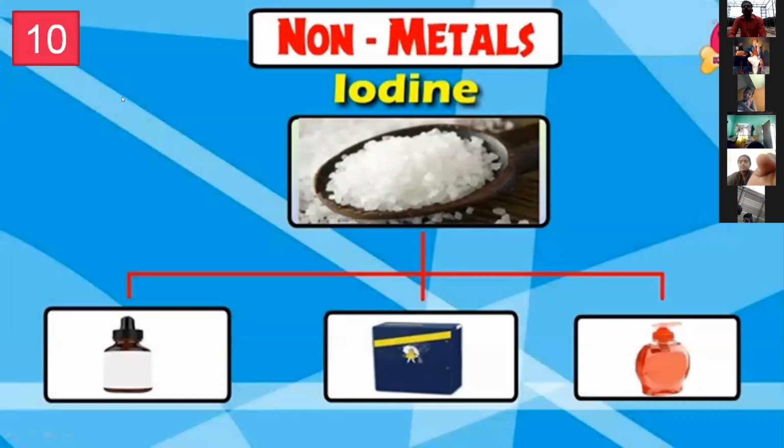Okay, iodine. Iodine is one of the non-metal examples. It is crystallized. Crystallized means, like in your home cooking, you use one or two teaspoons of sodium chloride, which is called common salt. It is crystallized and white in color. It is used in many chemicals, pesticides, and perfumes, which are made up of iodine. Next, sir.